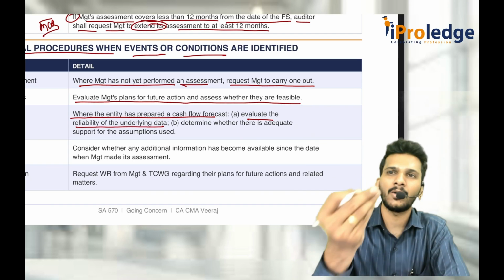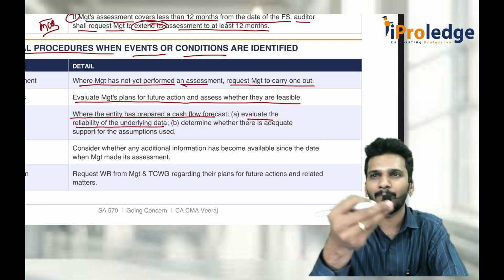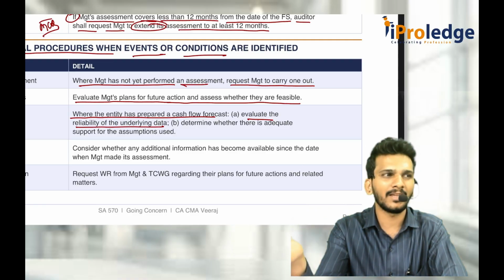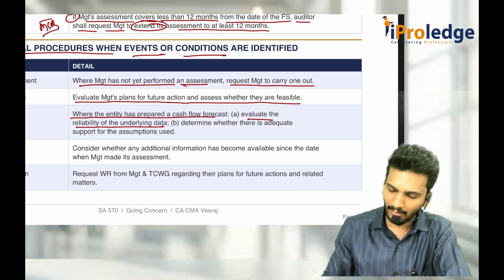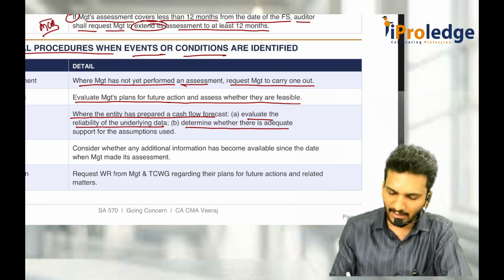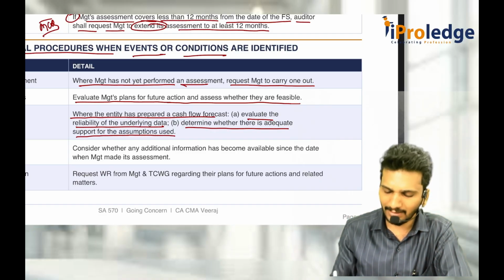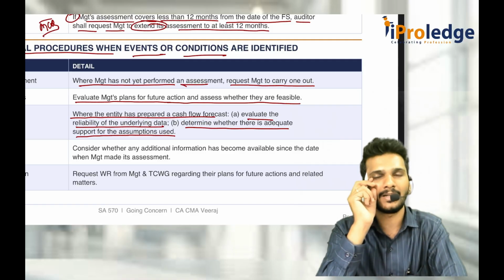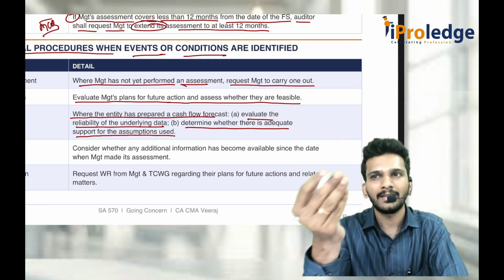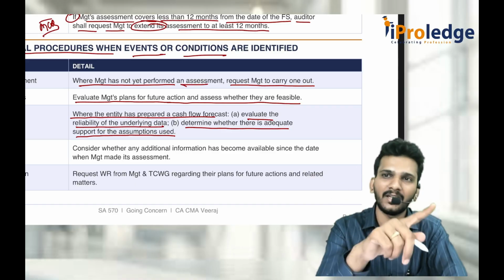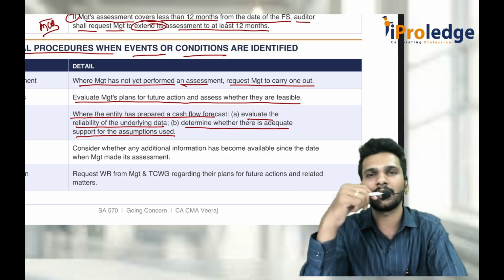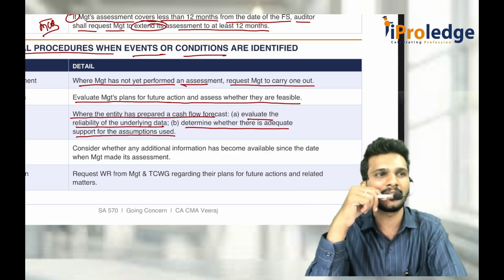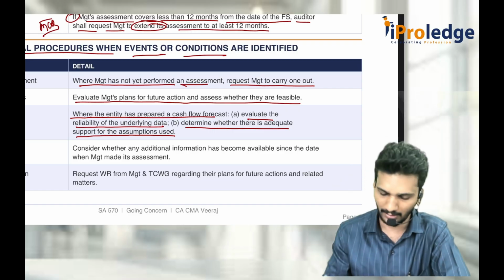On what data are you preparing it? "Sir, I am taking the last 10 years, this is what has been happening for the last 10 years." Okay, that is acceptable. Determine whether there is adequate support for the assumptions used. "Sir, you are telling 10 years. Is there any support?" "Yes, sir, you can look at the last 10 years cash flow and last 10 years actual financial statements. Almost 99% is being matched." Okay, then I'm also okay.